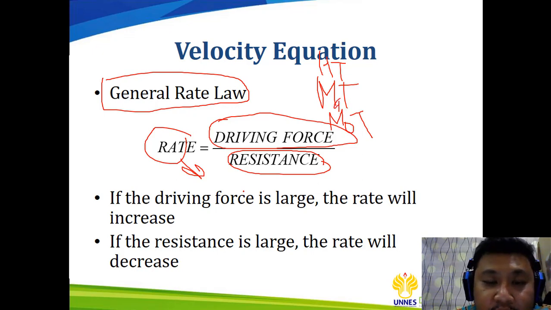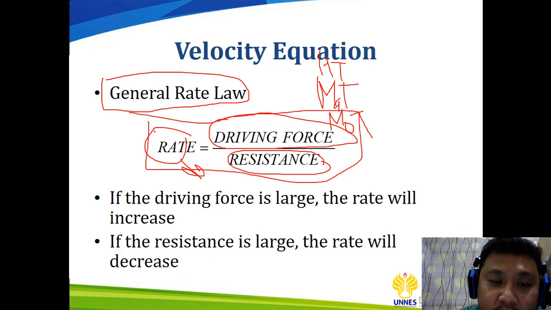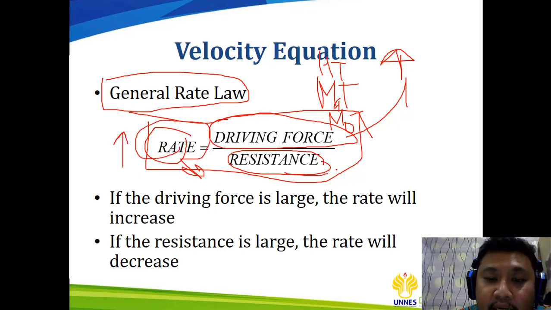If the driving force is large, then the rate will increase, and if the resistance is large, the rate will decrease, as can be seen here. When you have a very high driving force, the rate will also be higher, and when the resistance is high, it will decrease the rate.